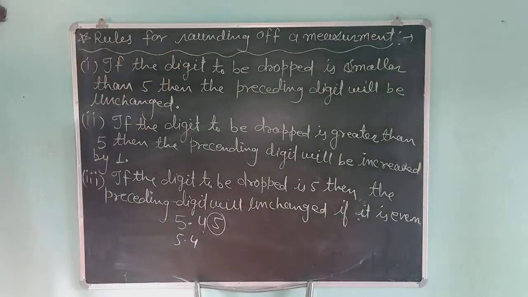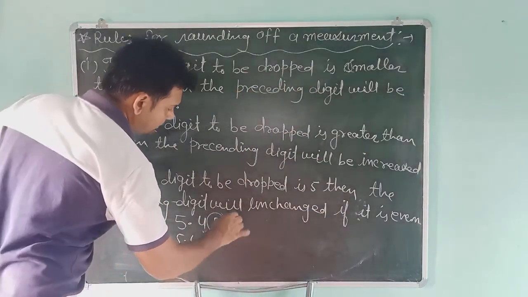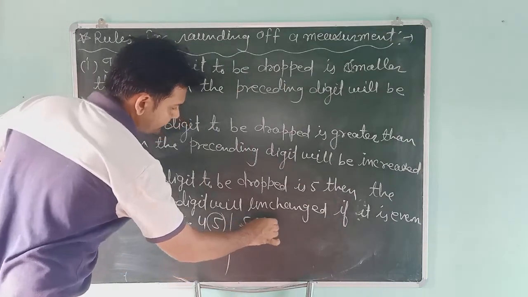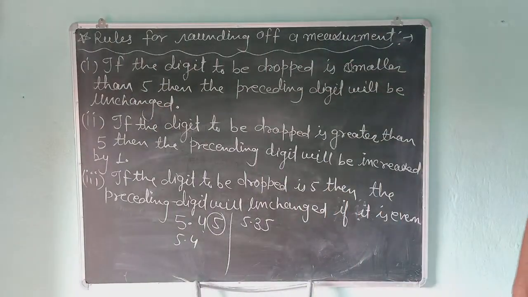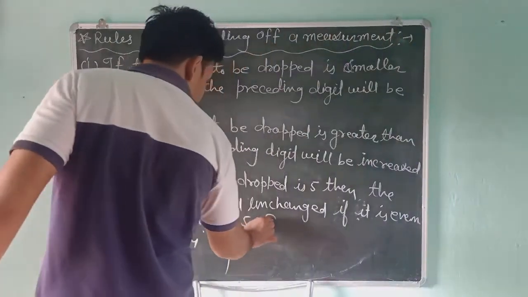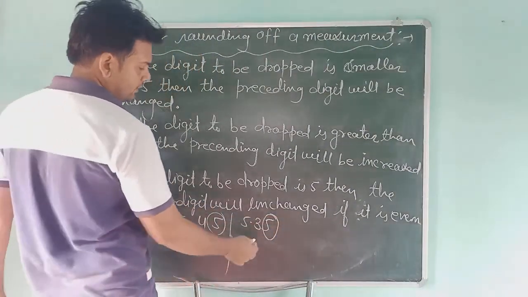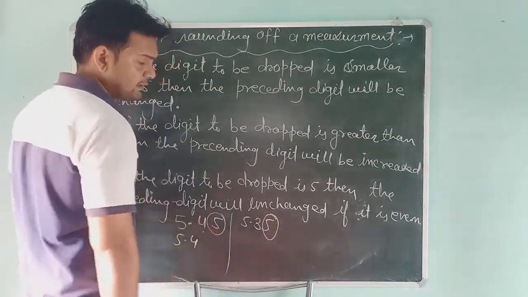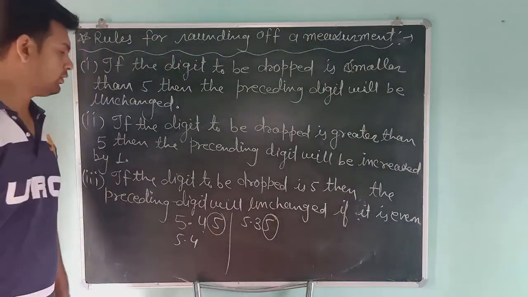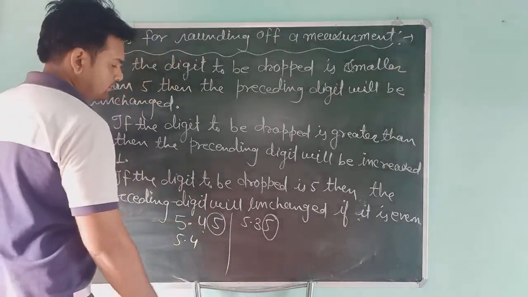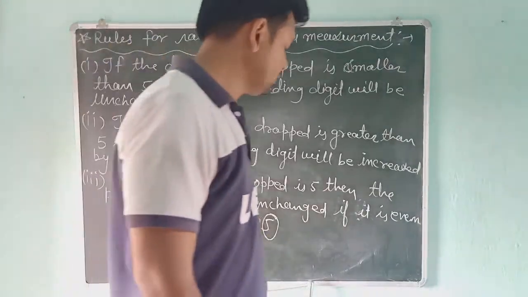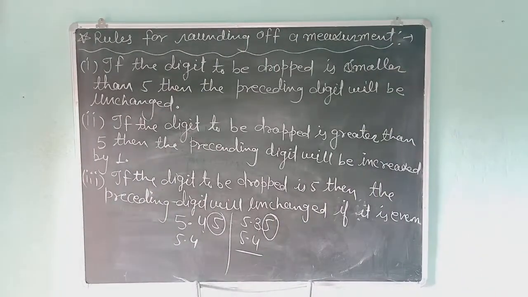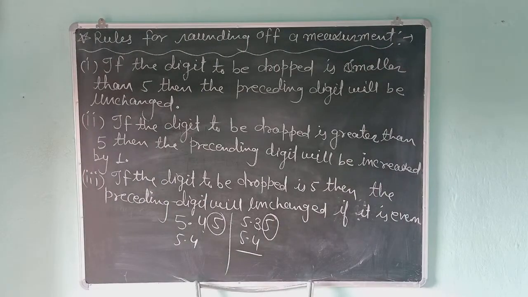Suppose the example is 5.35 and we want to round off the last digit. When you remove 5, we can see that 3 is an odd number, so we increase it by 1 and it will be 5.4. So students, these are the 4 rules for rounding of a measurement.